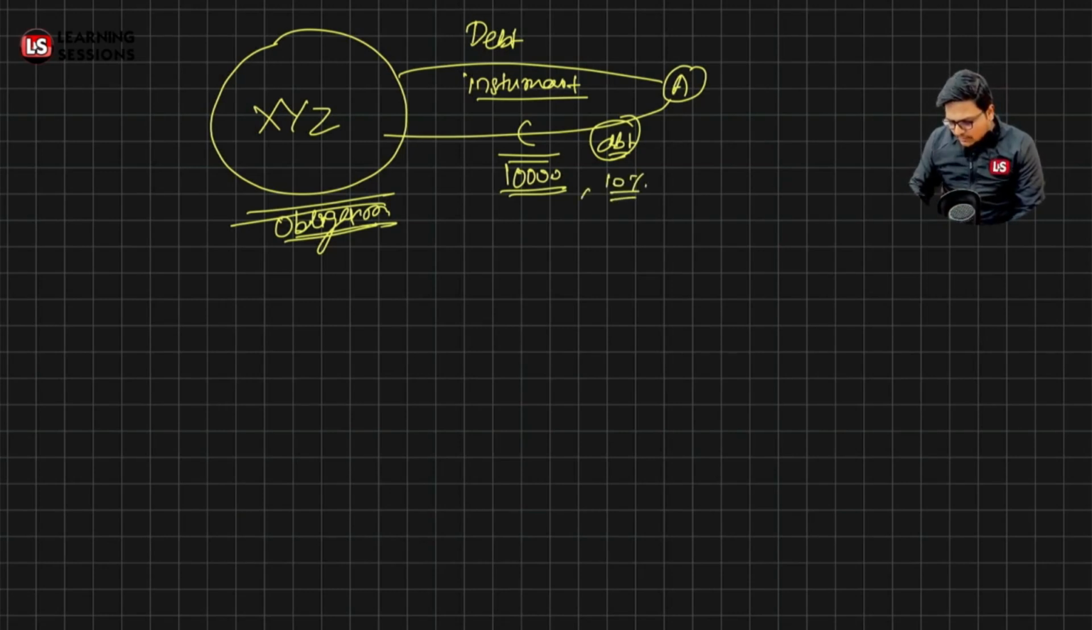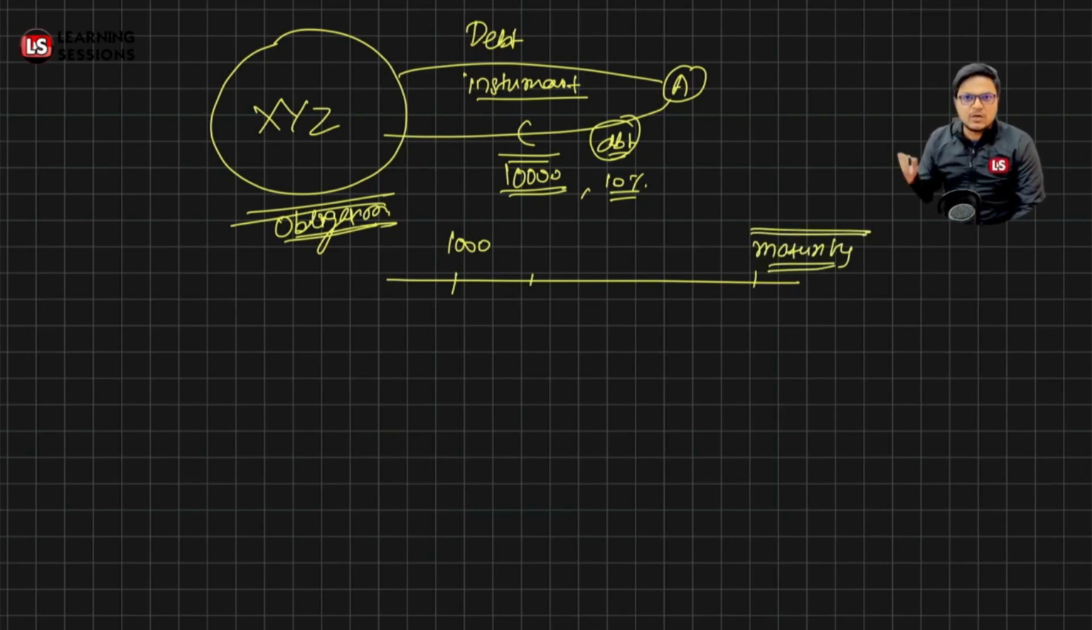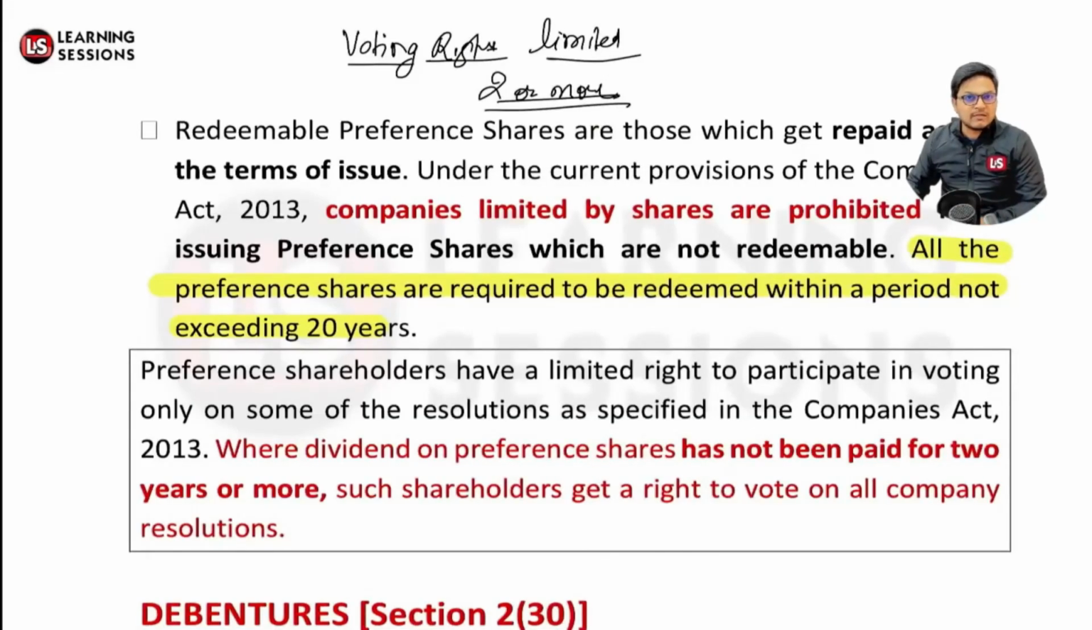Now in that particular scenario, an interest of rupees 1,000 will be paid to person A every year, and on the redemption, on the maturity date, a principal amount of rupees 10,000 will also be paid. So on that maturity, the principal amount is to be paid, right? That's the case related to debt instrument. I hope that you must have understood the case.